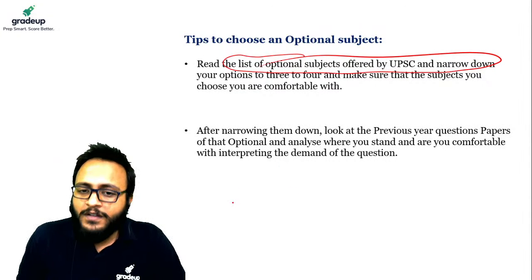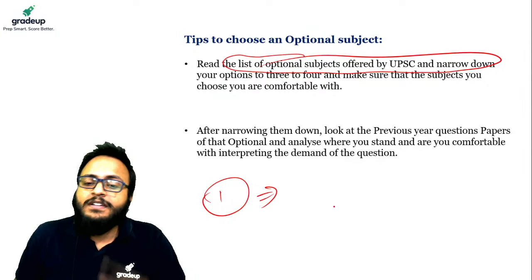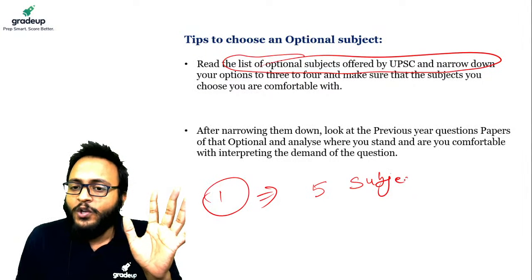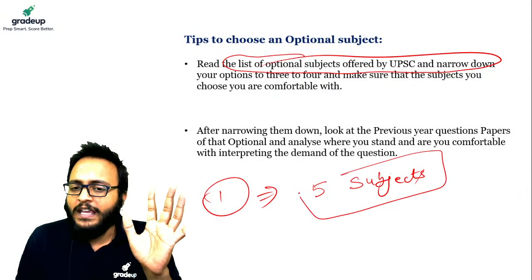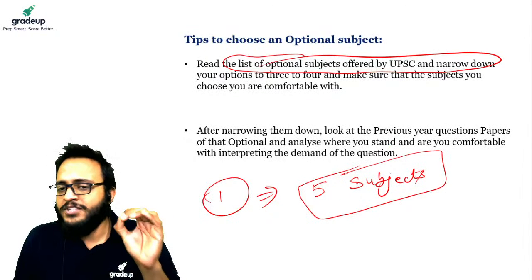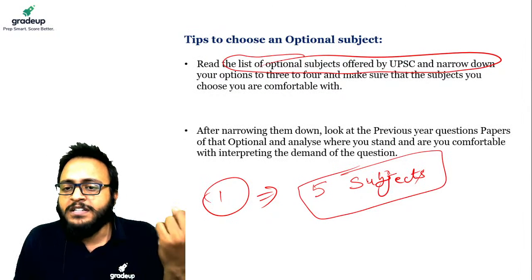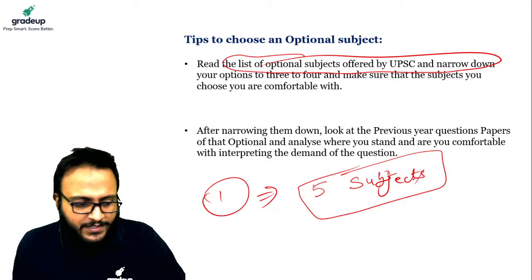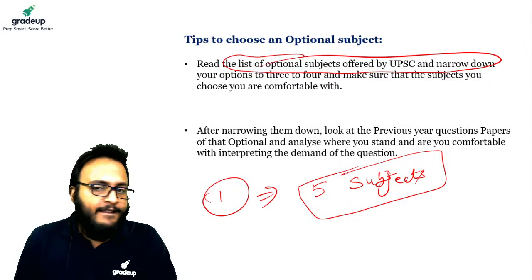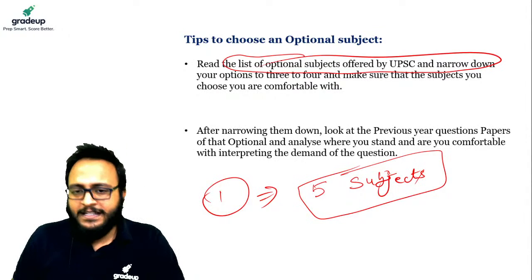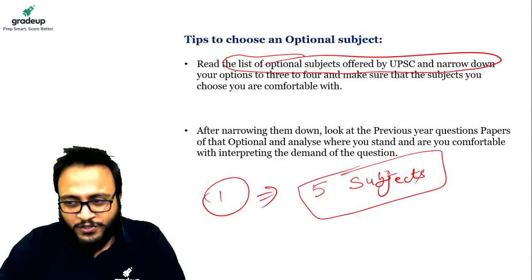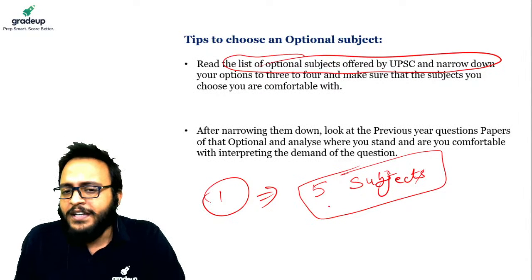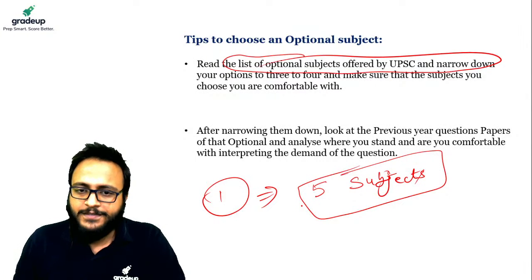So the first step is to shortlist at least five subjects which are of your interest, as well as present in the list given by UPSC. First step done. This is the maximum number. Do not choose a lot of subjects, thinking this is also my favorite and that is also my favorite. Do not do that. Max 5, or you can reduce it to 3 or 4, but max 5.